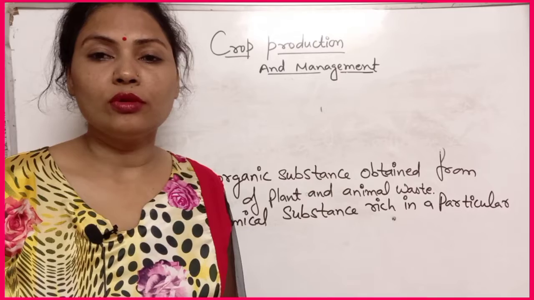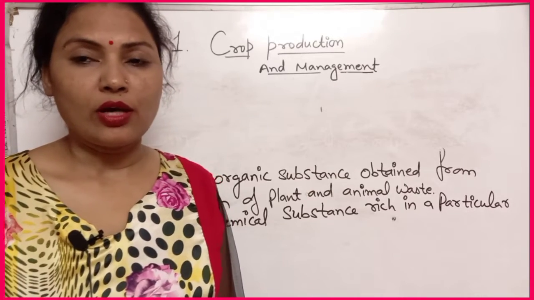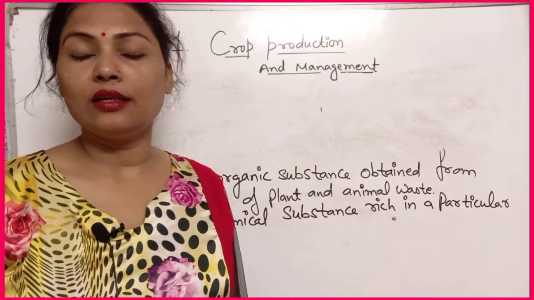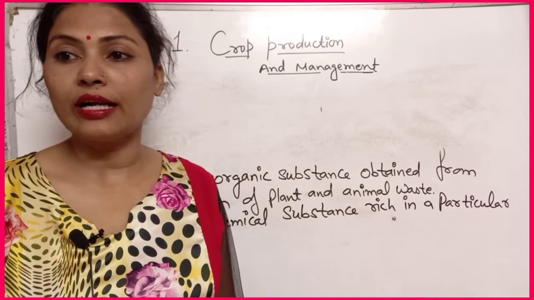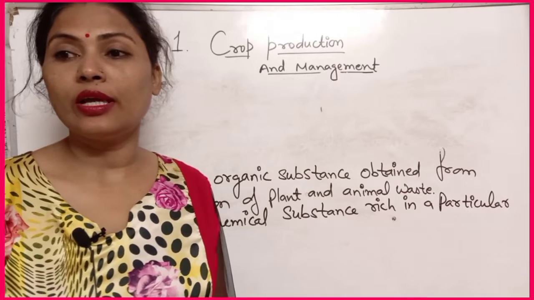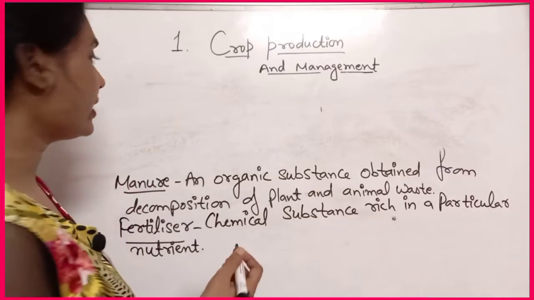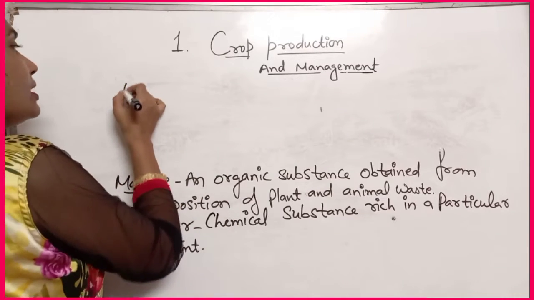Next, you know that meat is a rich source of fat and proteins. And do you know what is animal husbandry? You can also write that animal husbandry. Animal husbandry is the rearing of animals on large scale. So you can write that animal husbandry.